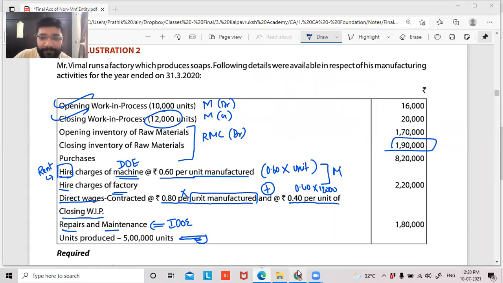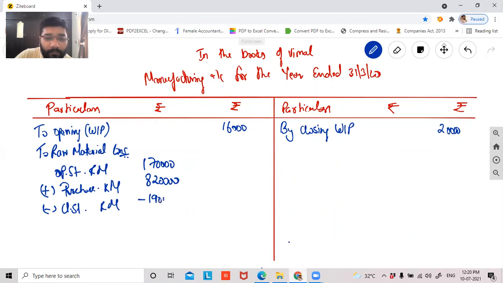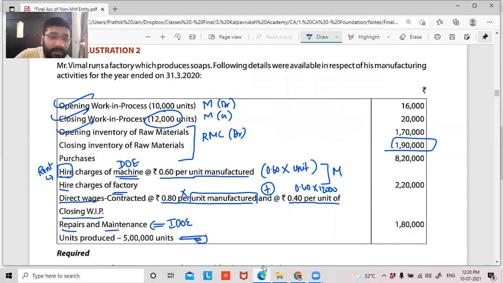Guys, am I right? Yes. So what are you getting? Please calculate and tell me. 170 plus 820 minus 190. 8 lakhs, sir. 8 lakh rupees. So this is my cost of raw material consumed. So this is done, this is done, this is done.